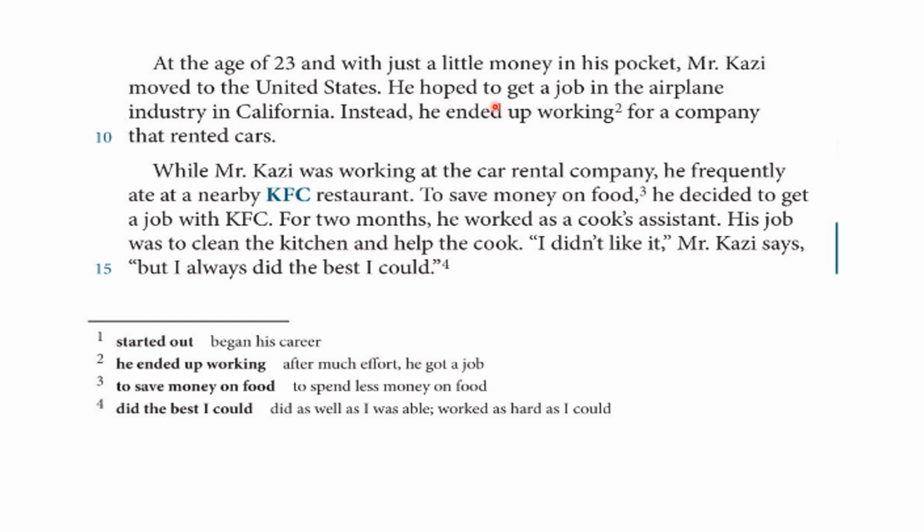He wished to get a job, to obtain or to have a job in the airplane industry. The word airplane here describes the following word, which is a noun, industry. Which kind of industry? Airplane industry. So the word airplane functions as an adjective.